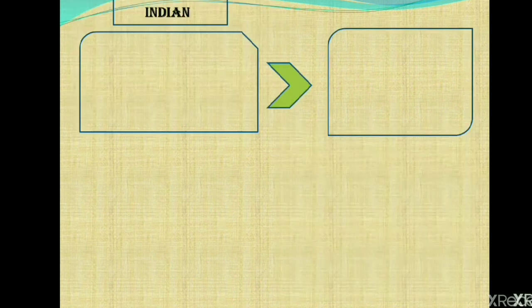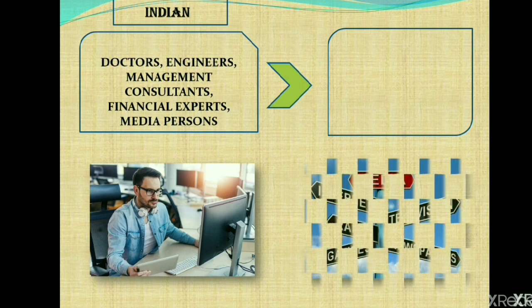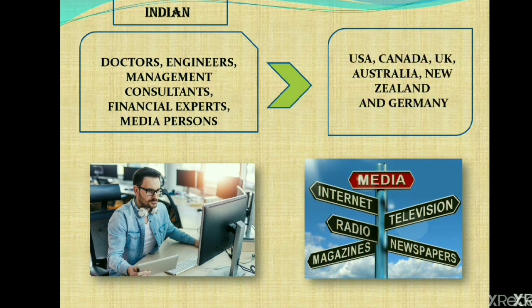Then the third wave of migration mainly comprised Indian doctors, engineers, management consultants, financial experts and media persons, and it started in the 1960s. These persons mainly moved to countries like the UK, Canada, Australia, New Zealand, Germany and so on.